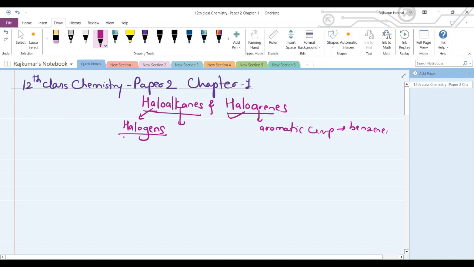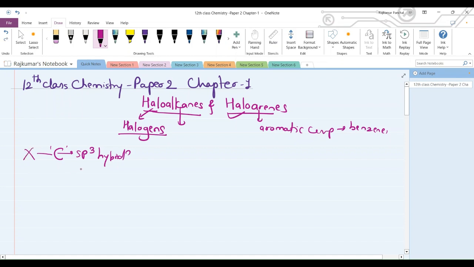Okay, so now haloalkanes are containing halogens, right? In haloalkanes the carbon is having sp3 hybridization, and this halogen is attached to this sp3 carbon.